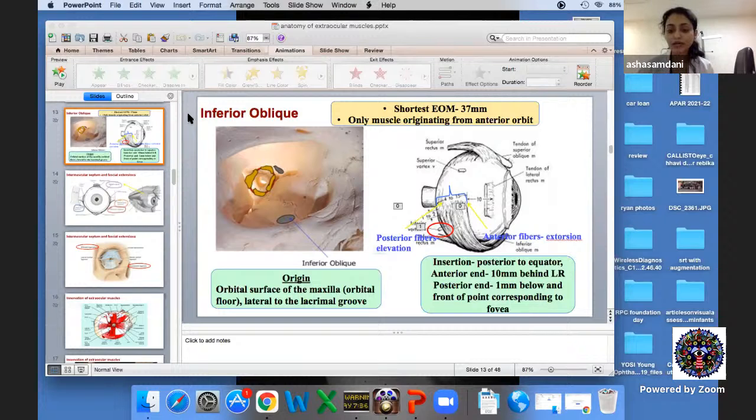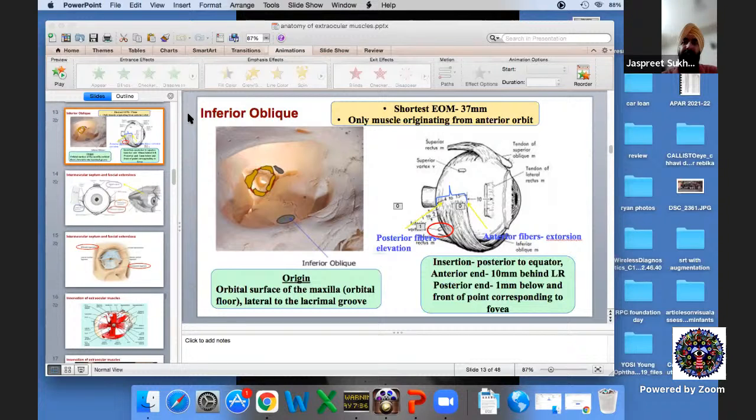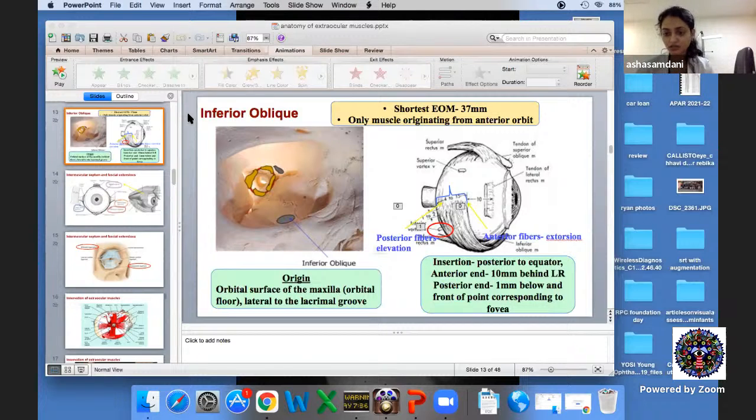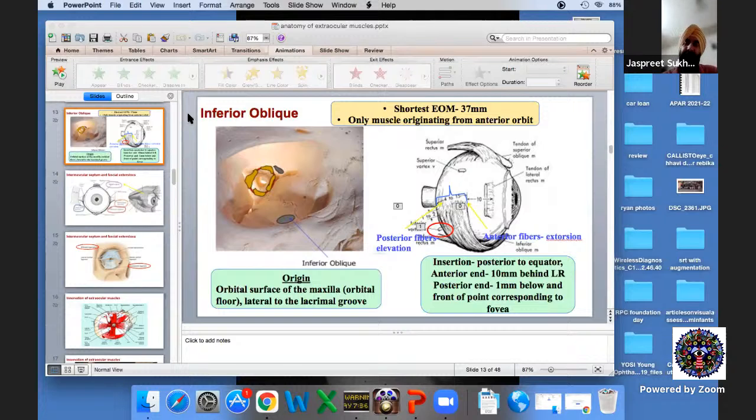Dr. Jaspreet, would you like to add anything on marginal myotomy? Yeah, I just agree with sir. 70 to 80% of the muscle width has to be cut for a good effect. And sometimes it's on opposite sides, as sir was saying. You go 70 to 80% on one side, and then a further distance away, you do 70 to 80% of the other side. For a small deviation, it probably works well. And the tenotomy, as sir was mentioning, 6 to 8 prism diopters probably, for the horizontal recti with one muscle, you can correct some amount. But yes, the incidence of bleeding is there, and one has to be careful about these things.